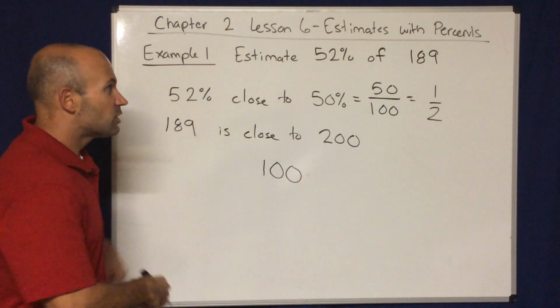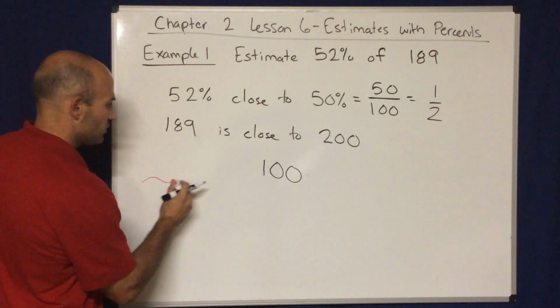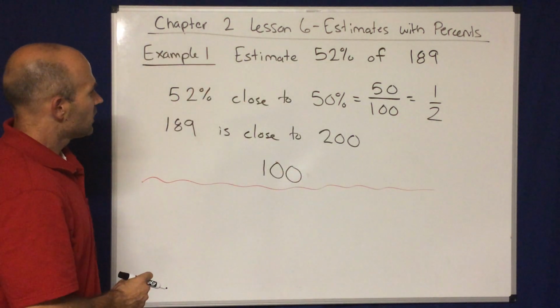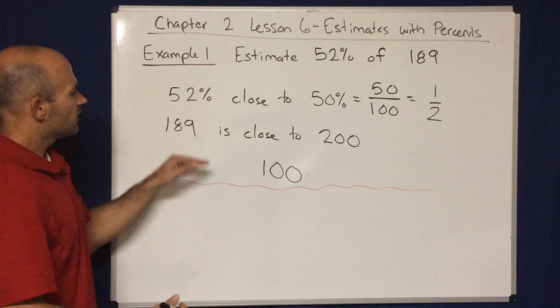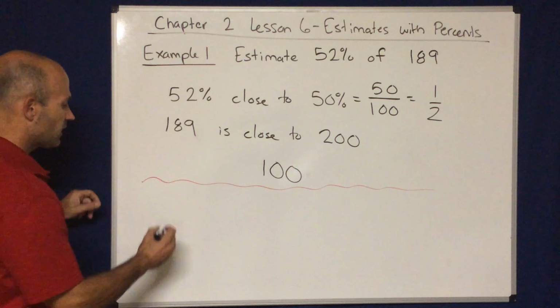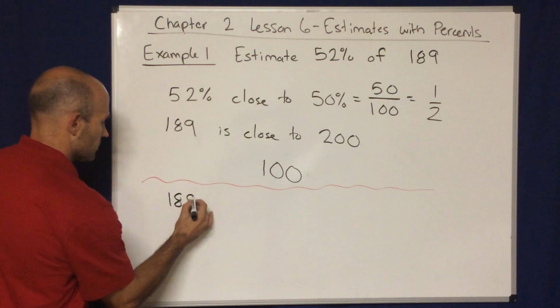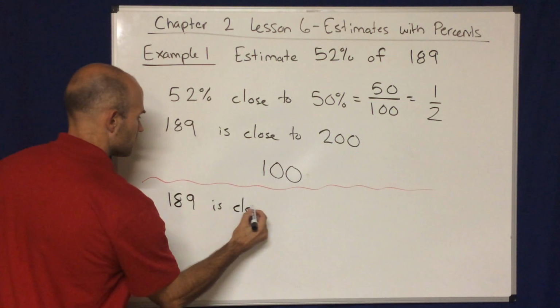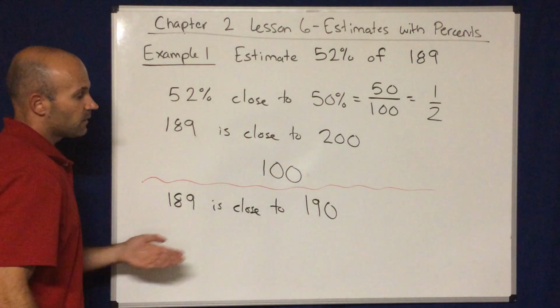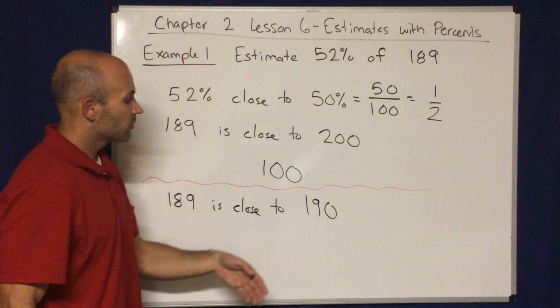To really indicate how much flexibility you have when you're doing these estimates, let me show you a different solution. Another person might come along and still say 52% is close to 50%, but maybe they say 189 is close to 190. Their estimate is going to be a little bit different now.